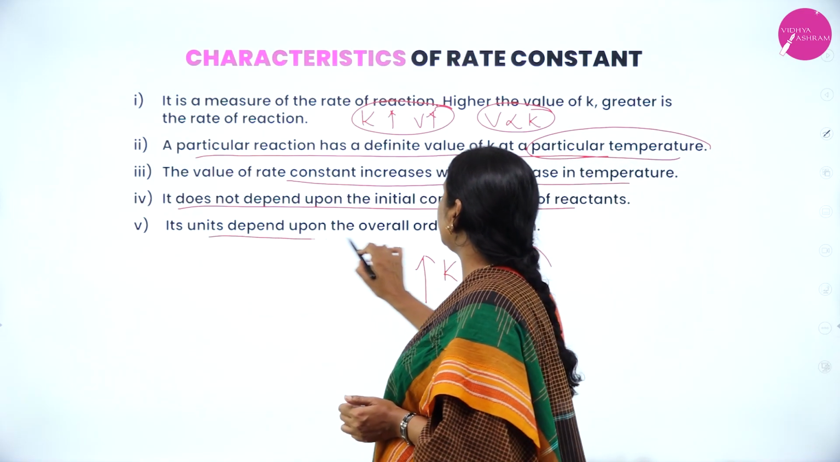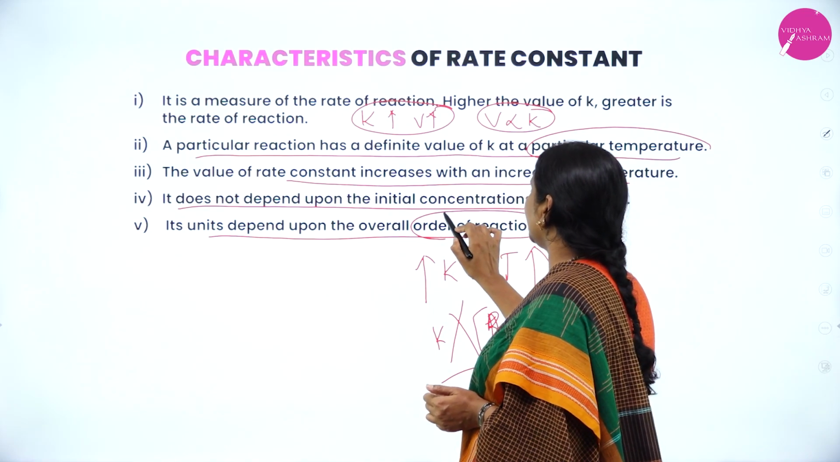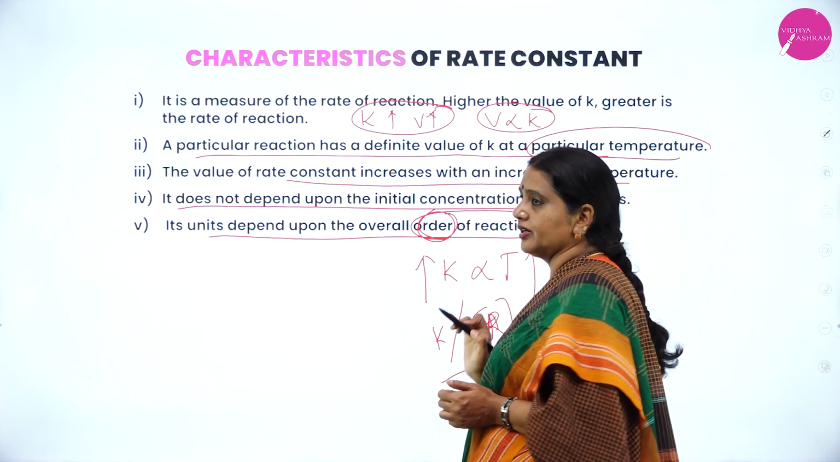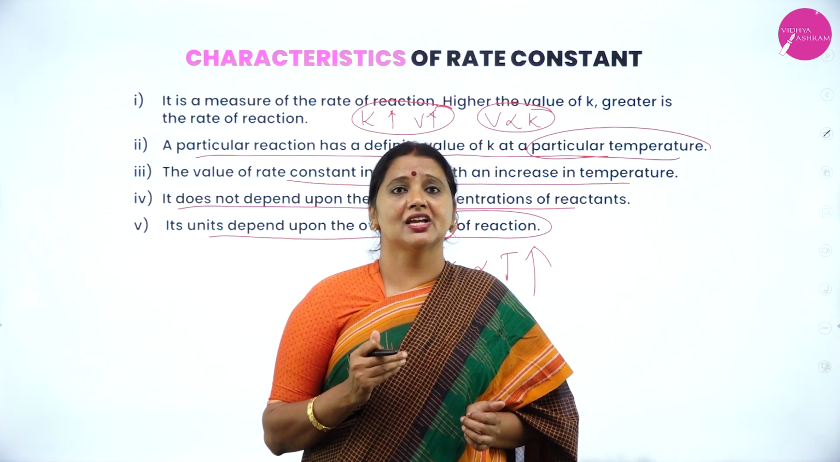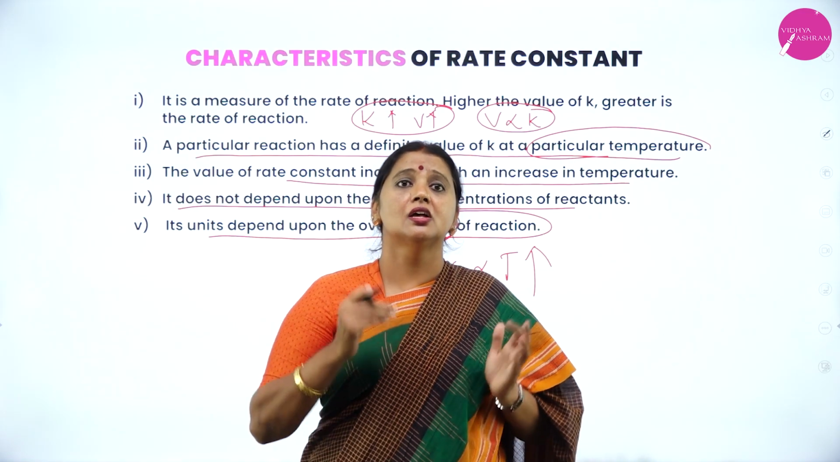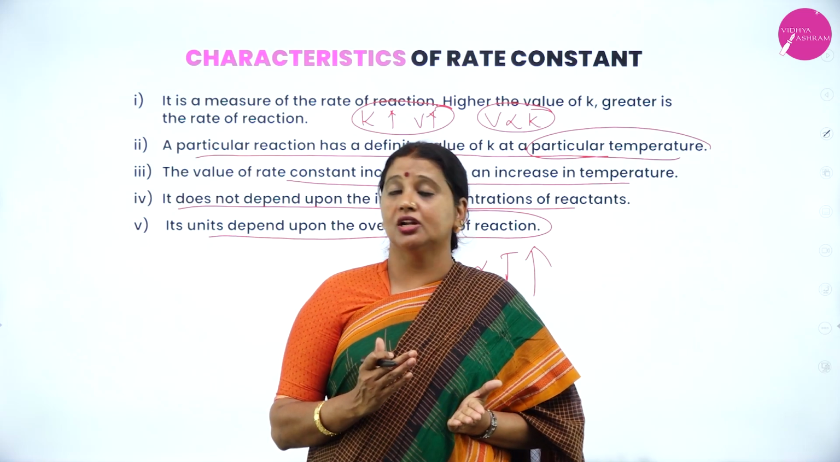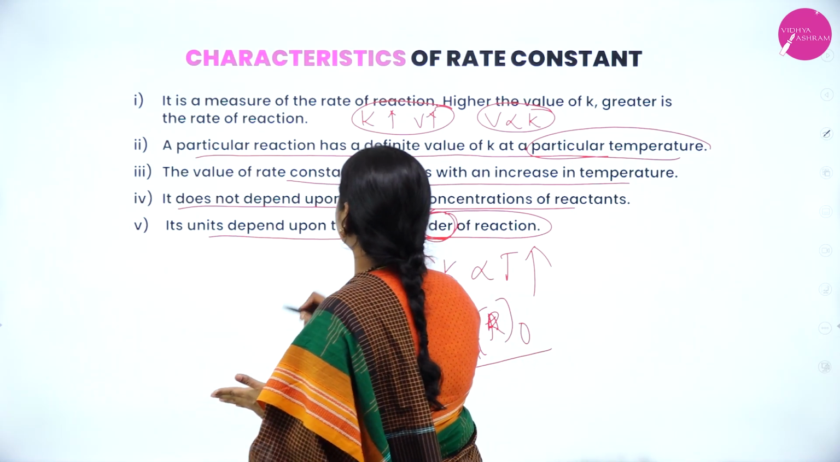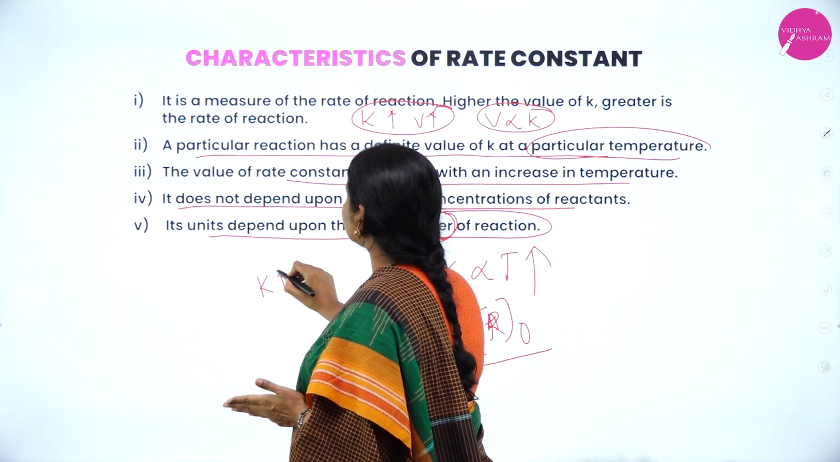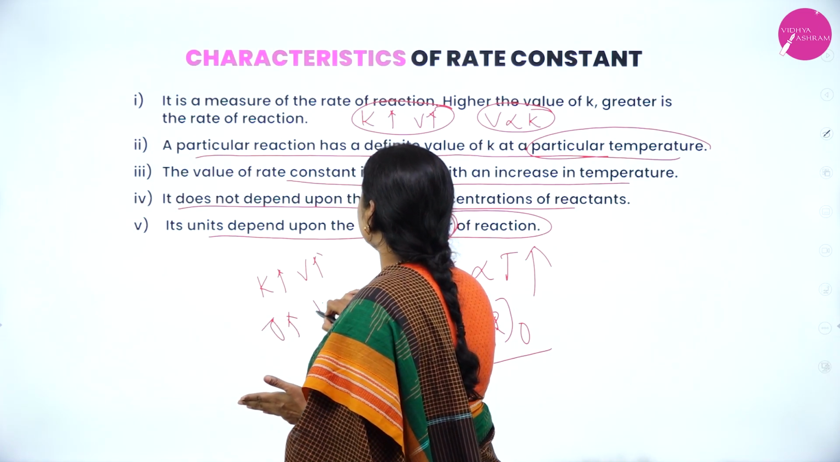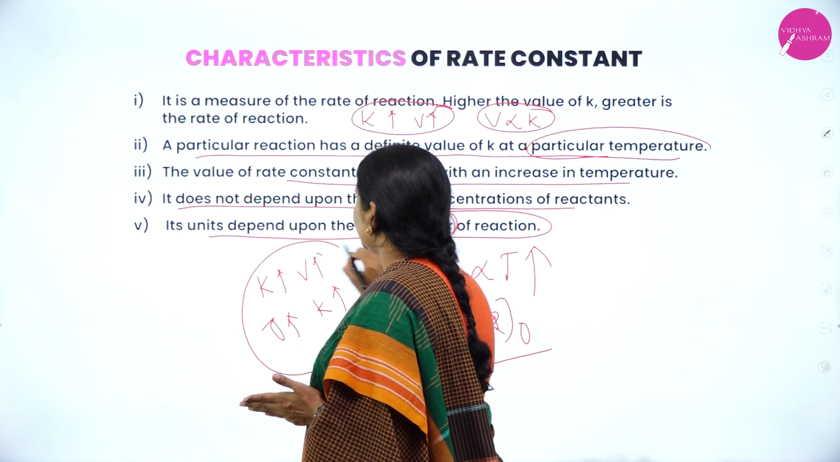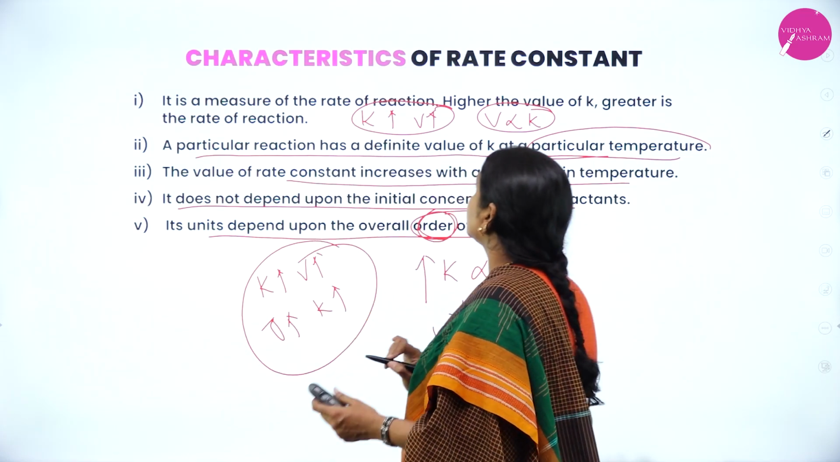Its unit depends upon the overall order of the reaction. Here I used one new term, order. In the next session, I will explain what the order of a reaction is. It's a new term for you, my children. As K increases, the velocity also increases, and as temperature increases, the velocity constant also increases. It's a characteristic of the rate constant.